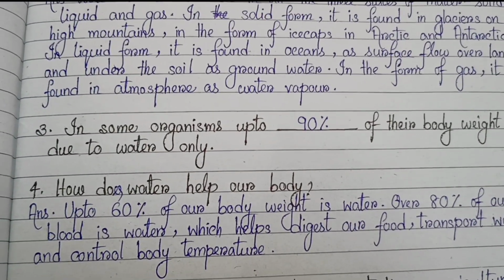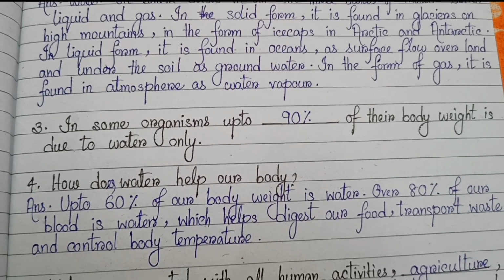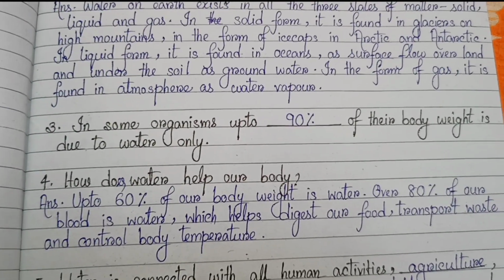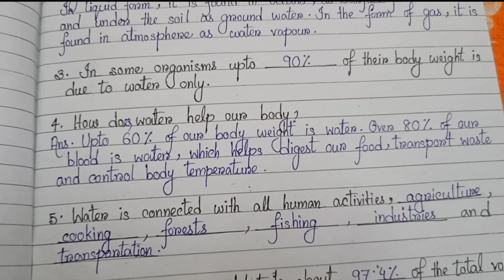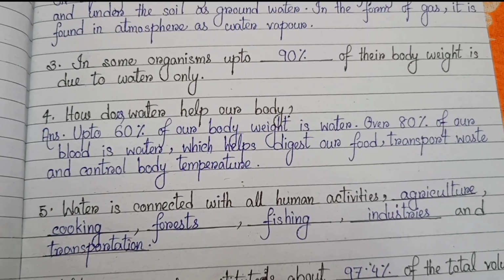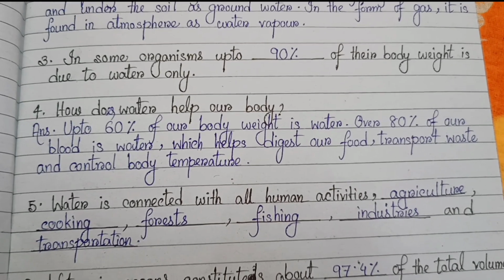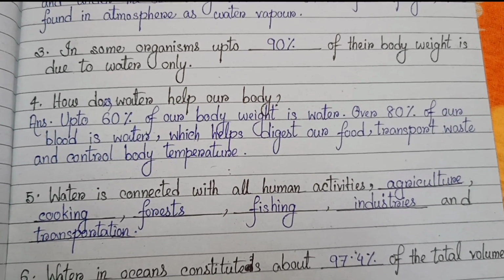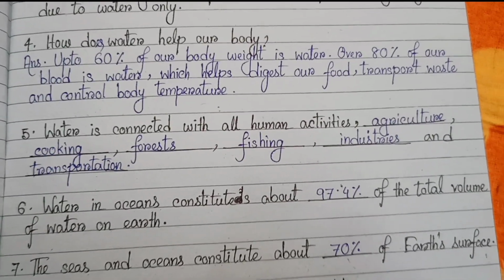Number 3. In some organisms, up to 90% of their body weight is due to water only. This one is the fill in the blank from this chapter. Number 4. How does water help our body? Up to 60% of our body weight is water. Over 80% of our blood is water, which helps digest our food, transport waste and control body temperature. Again, a fill in the blank.